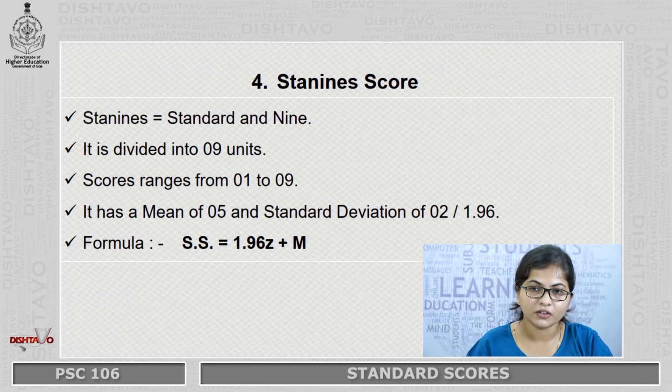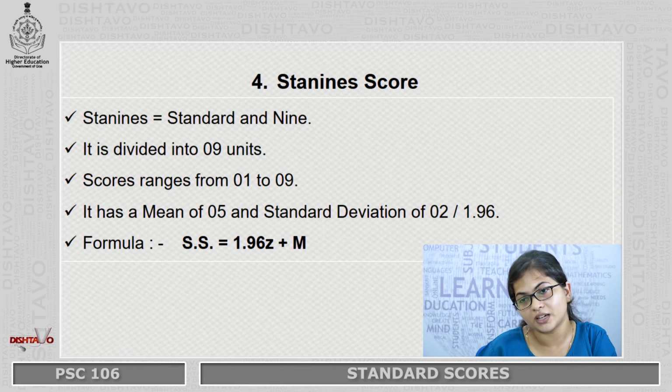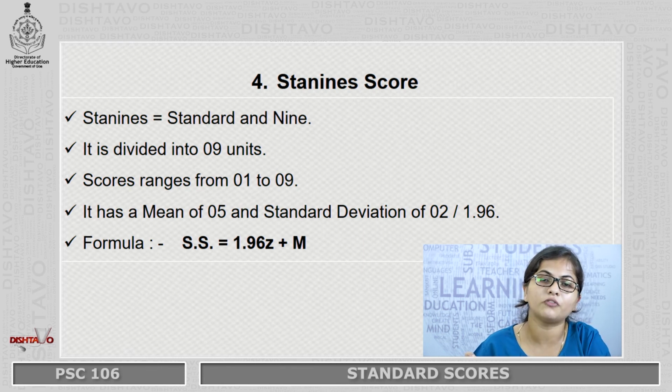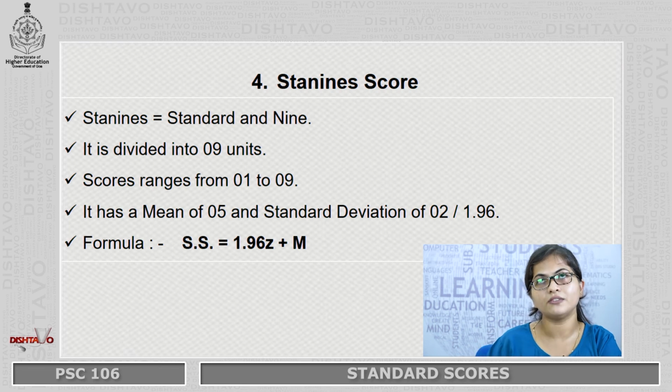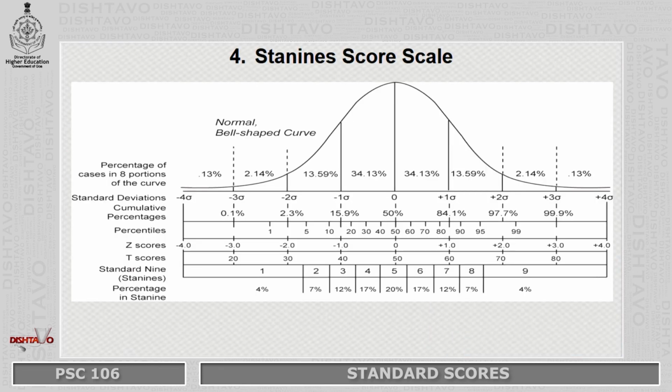It has a mean of 5 and a standard deviation of 2, and to be precise that is 1.96, with the formula of SS equal to 1.96 Z plus M, wherein if you replace the 1.96 standard deviation with 2, you will again find the same result. It will not make much of a difference.